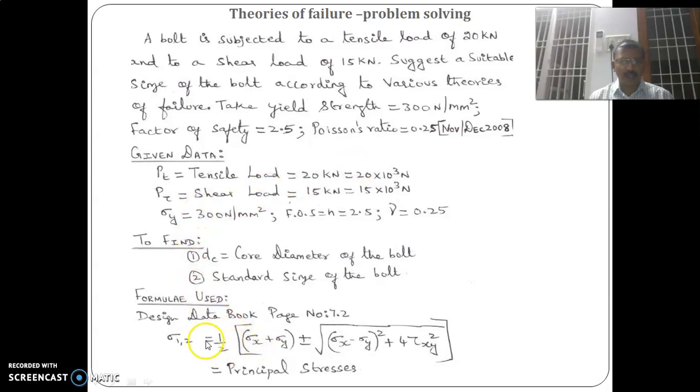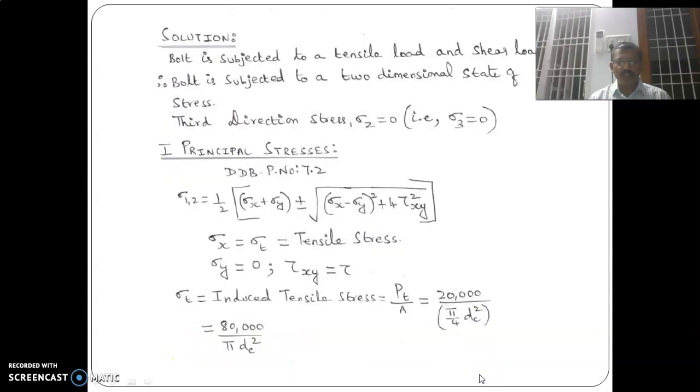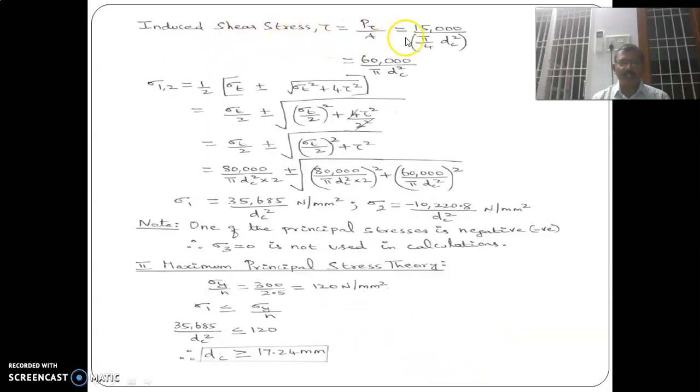Now we will solve the problem. The formula for sigma 1 and sigma 2 is given here. First step, we have to calculate the principal stresses: sigma x plus sigma y by 2, plus or minus square root of (1 by 2 (sigma x minus sigma y)) square plus 4 into tau xy square. Sigma x is equal to 20 divided by pi by 4 d square, that is 80,000 divided by pi d square. Then the shear stress equals 15,000 divided by pi by 4 d square, which is equal to 60,000 divided by pi d square.